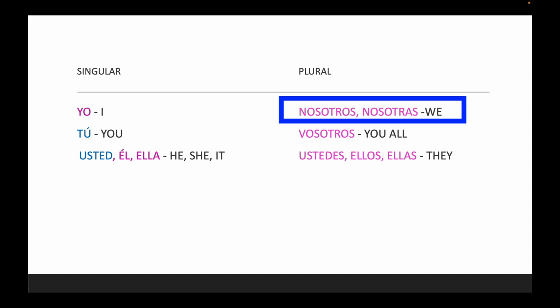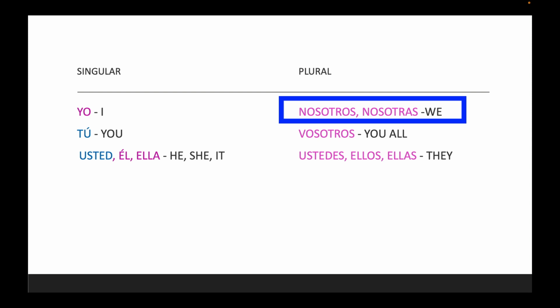Nosotros. But let's say that we're talking about us and it's just us. All of us are girls. In that case, we would say nosotras. But what if in the room there is Daniel and Gabriel and Carla and I?